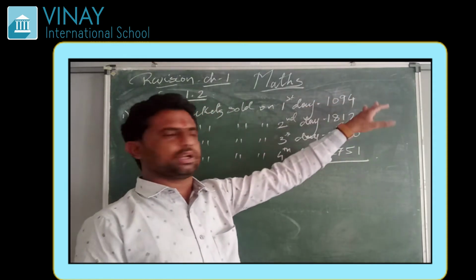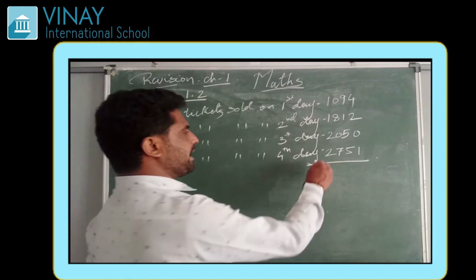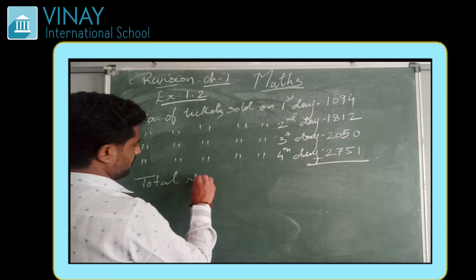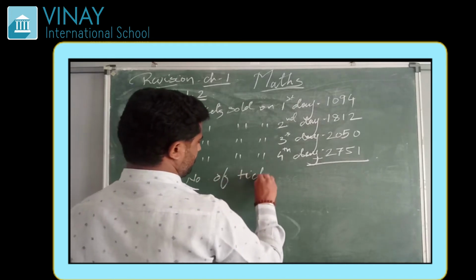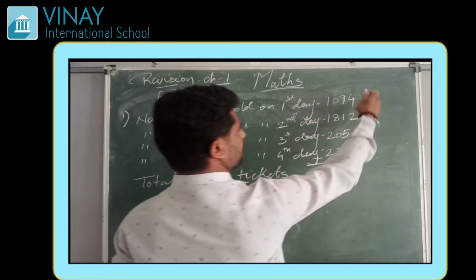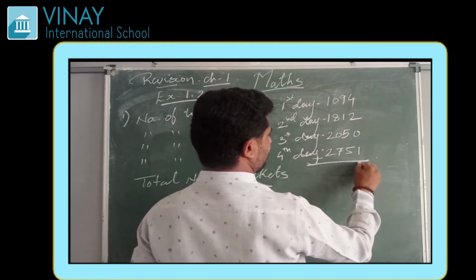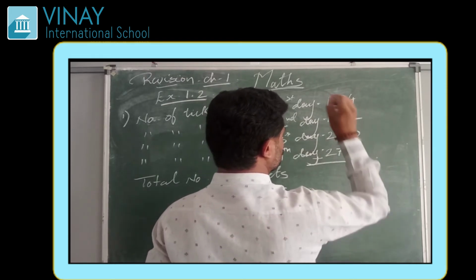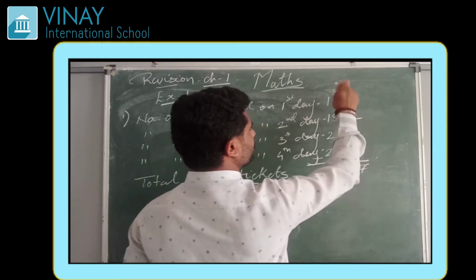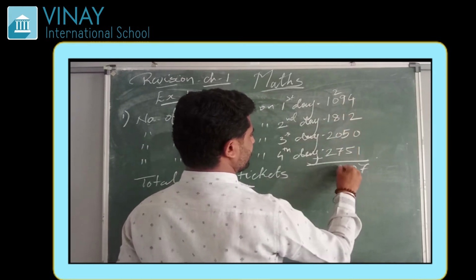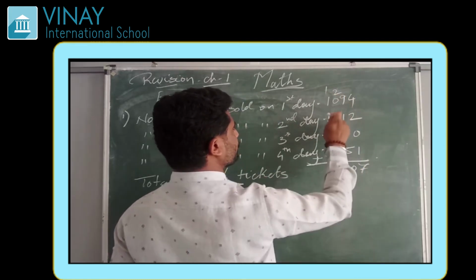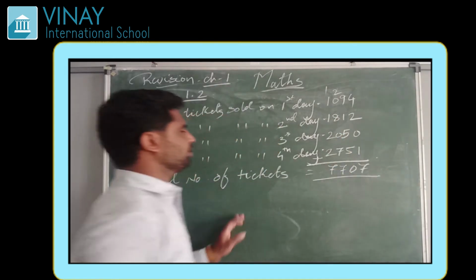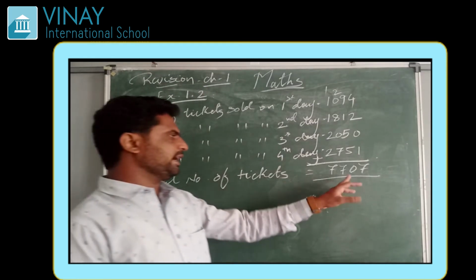To find the total number of tickets, we have to add. So total number of tickets is equal to: 4 plus 2 is 6, plus 1 is 7, plus 9 is 10 plus 1... that is 0 here, and carry 2. Then 10 plus 7 is 17, 2 plus 1 is 3, plus 2 is 5, plus 2 is 7. So the total number of tickets sold in all 4 days is 7,762.